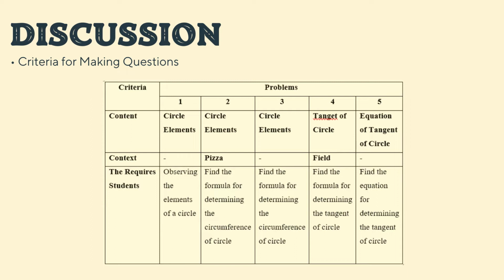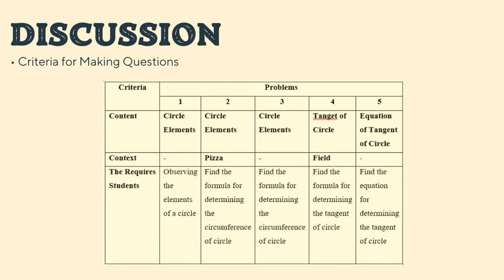And then based on the result, the second criteria, which is context: there's no context in the first problem. But in the second problem, the context is pizza. Then in the third problem, there's no context. For the fourth problem, the context is filled. And for the last problem, there's no context.